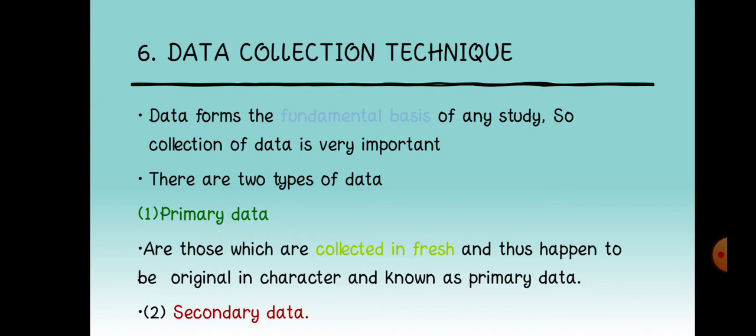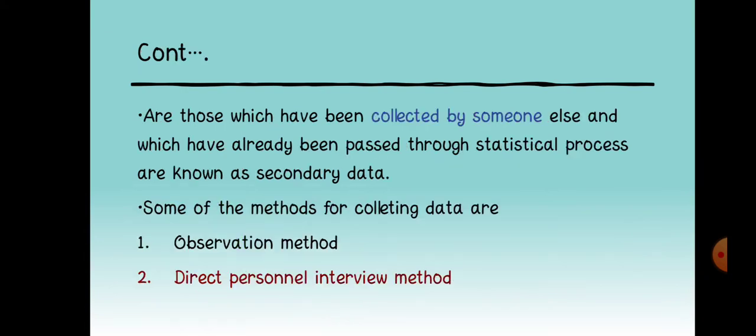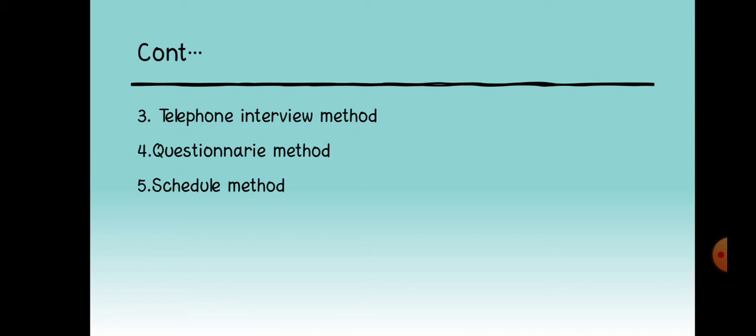And the last step of developing a research plan is data collection techniques. Data forms the fundamental basis of any study, so collection of data is very important. There are two types of data, that is primary data and secondary data. Here, these are the data collection techniques, which include the observation method, direct personal interview method, telephone interview method, questionnaire method, and schedule method.